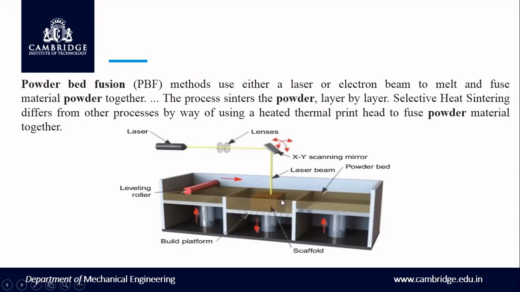The laser beam strikes the powder, and everything is controlled by CAD modeling. The input to the system is a CAD model. Then the bed, as you can see, holds one layer, another layer, second, third, fourth, fifth, and it comes down so that you will get a part. After that it comes up once again, and then it shifts to here. This is called powder bed fusion.